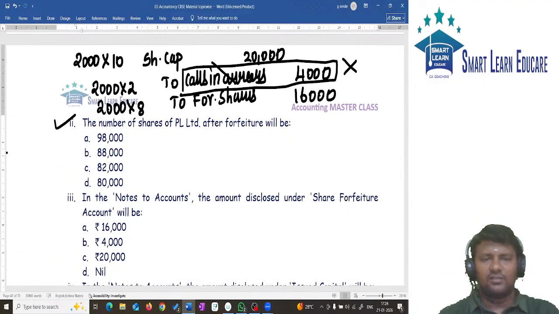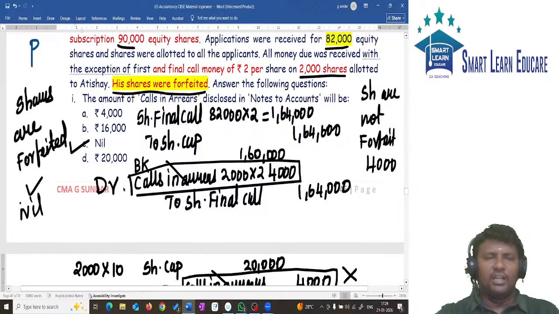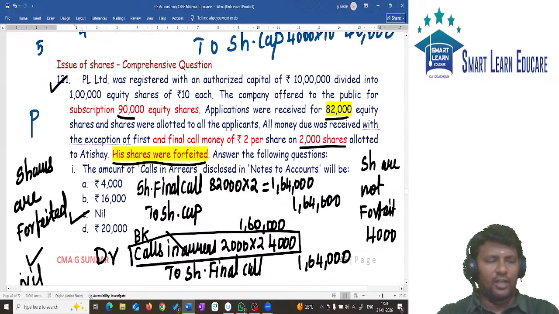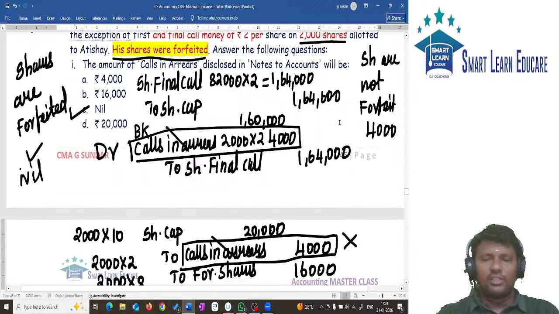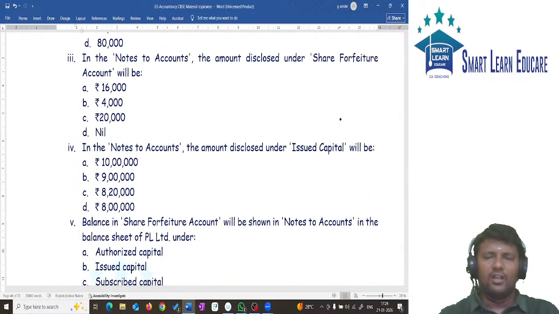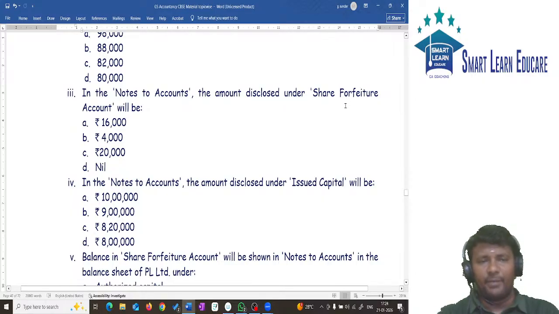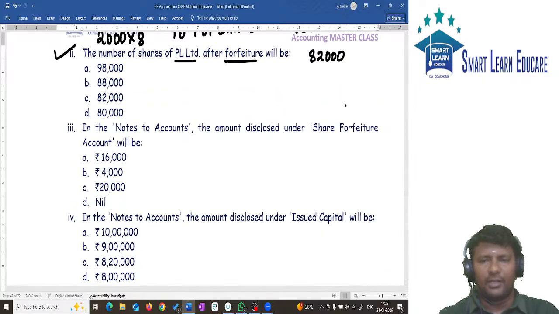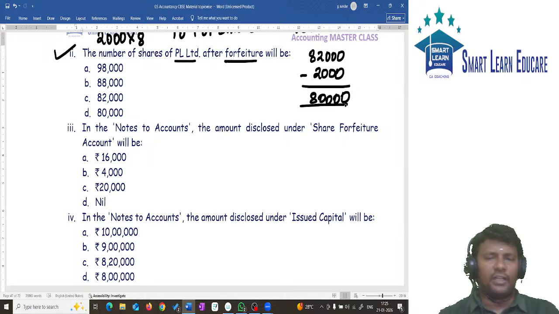Number of shares which P Limited will have after forfeiture of shares. Totally we have 82,000 shares. If you remember, the company issued 90,000 shares, but the public subscribed only for how many shares? 82,000 shares. In this 82,000 shares, how many shares are cancelled by the company? How many shares are forfeited by the company for non-payment of installment? It is 2,000 shares that are forfeited.